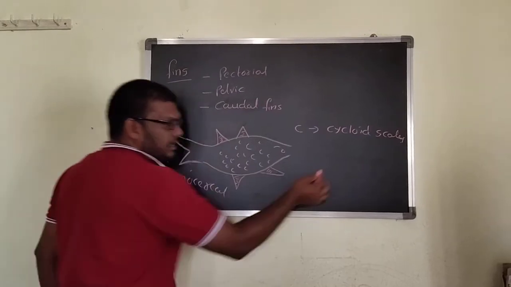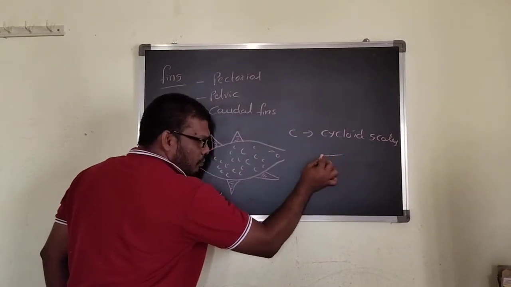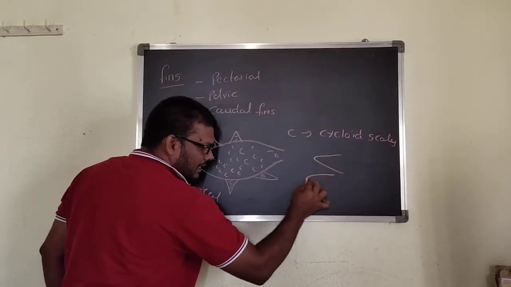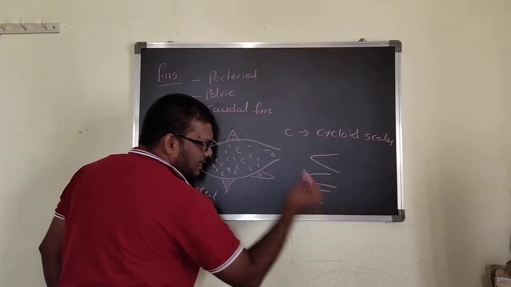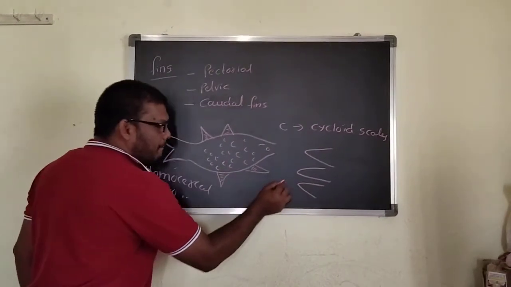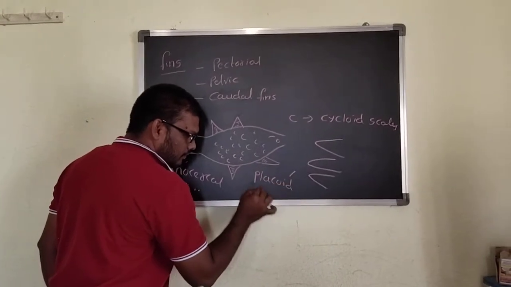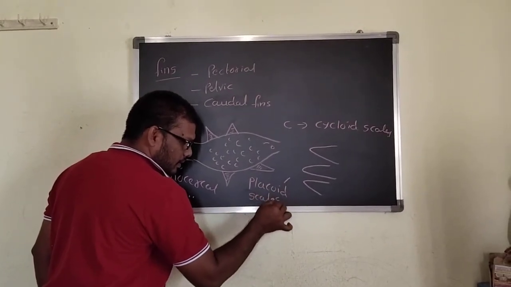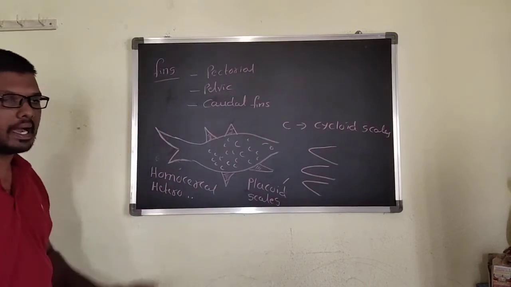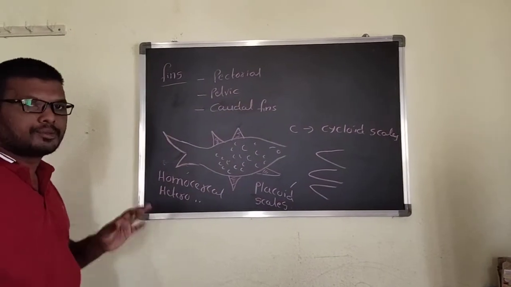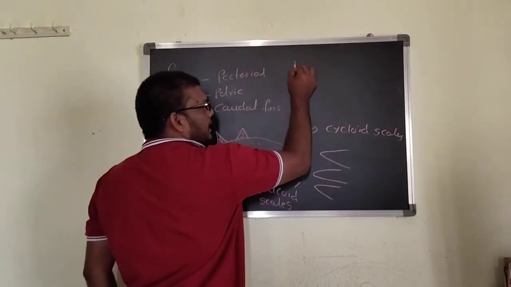And if the scales are long and posteriorly pointed, that type of scales is called placoid scales. And then if you observe regarding the heart,